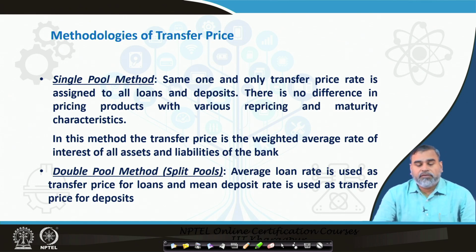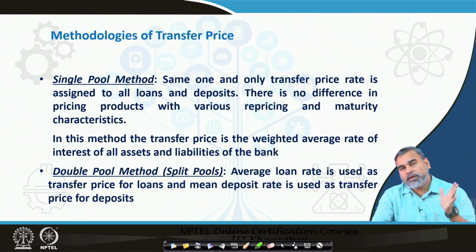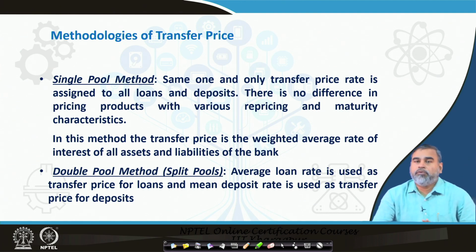In the single pool method, one and only transfer price rate is assigned to all loans and deposits, irrespective of their maturity, irrespective of the other characteristics of the loans. For the deposit we are lending, we are using one single interest rate whenever there is internal flow happening within this particular system. So, there is no difference in price of the product with various repricing and maturity characteristics. That is basically how the single pool method works in the system.